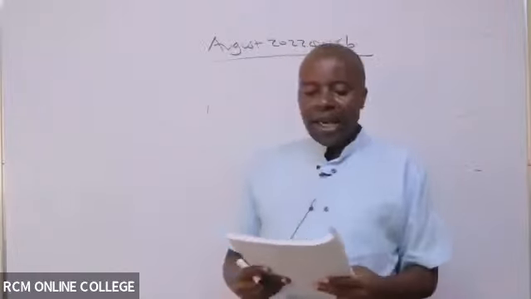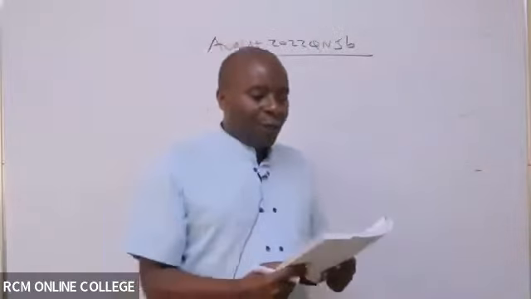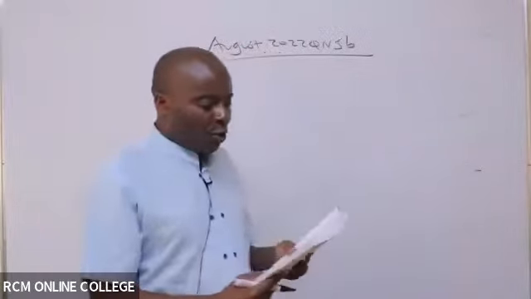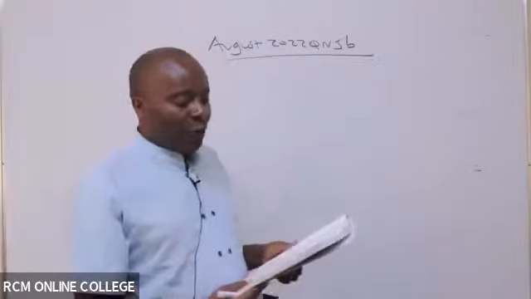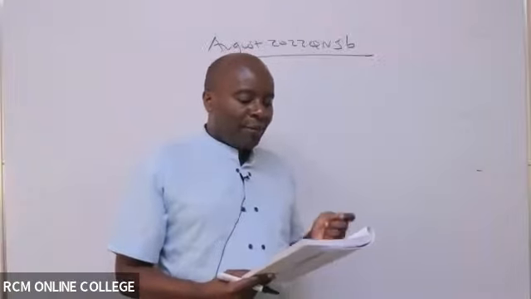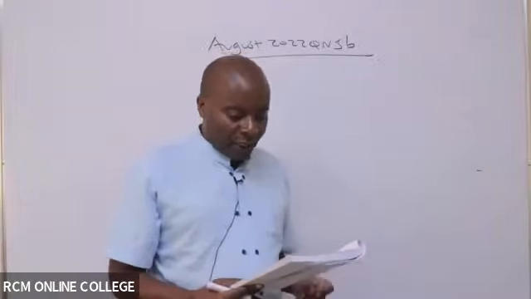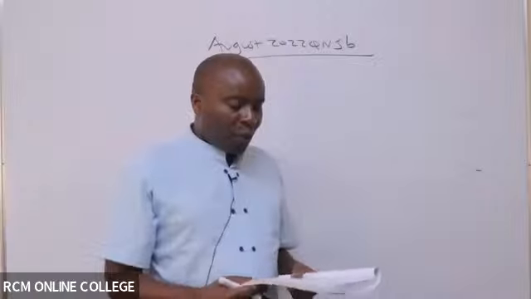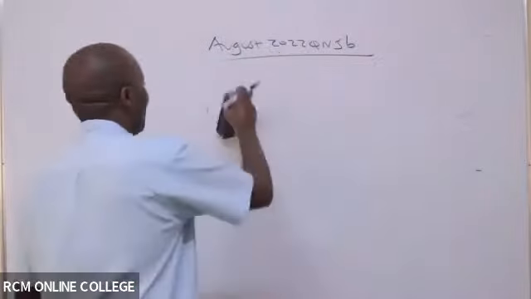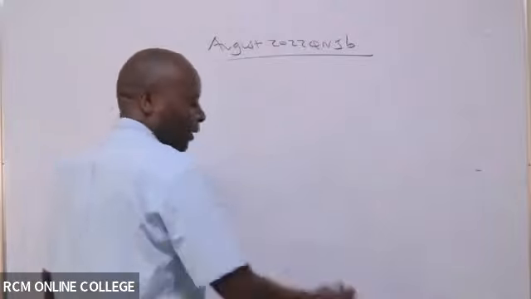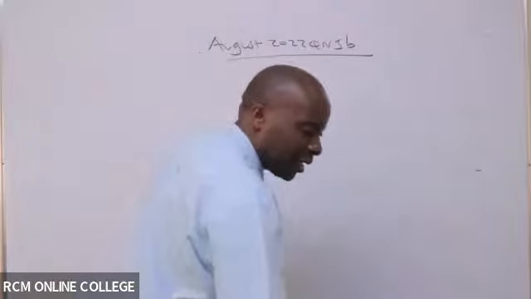So we are told here a survey of 850 residents of a certain town aimed at finding out the brand of vehicles owned produced the following results. So they want me to present the above information in the form of a Venn diagram. Those circles you are seeing me drawing here, they are called Venn diagrams.